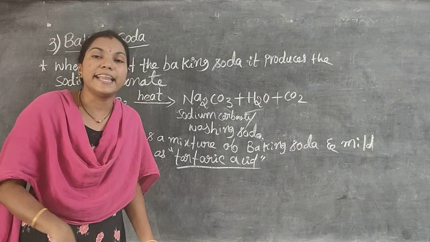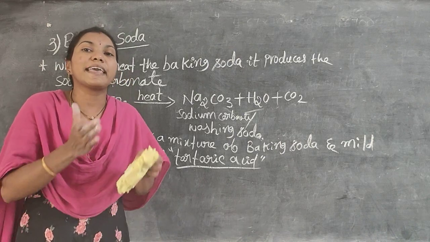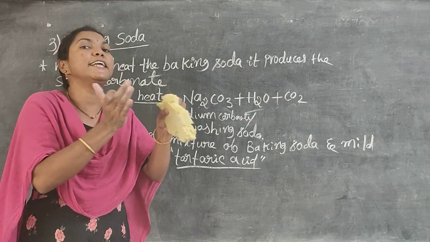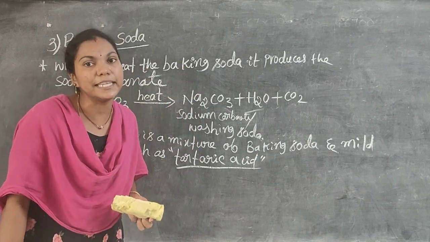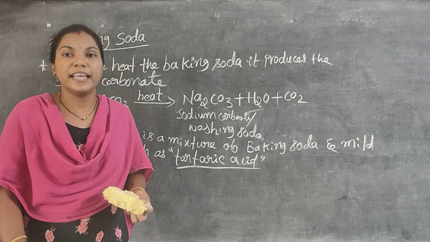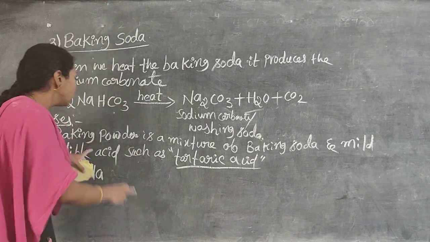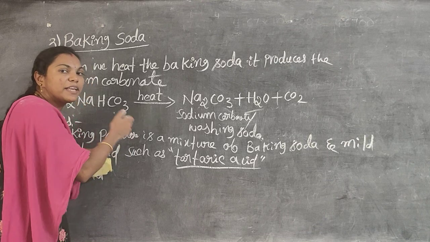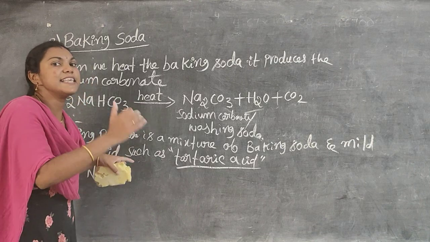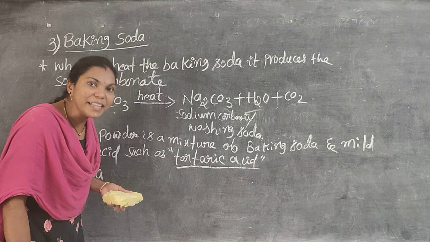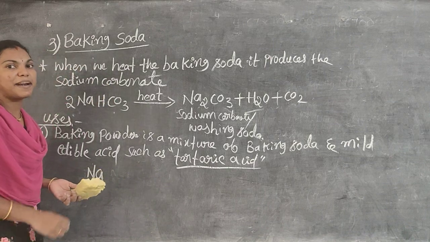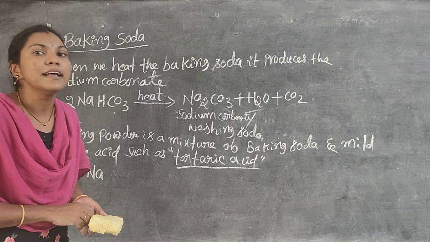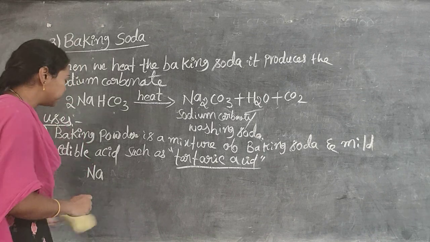This carbon dioxide is the main reason that makes the cake and the bread soft and spongy. When we heat the baking powder, it releases a colorless gas, carbon dioxide, and that gas is the main reason breads and cakes are soft and spongy.